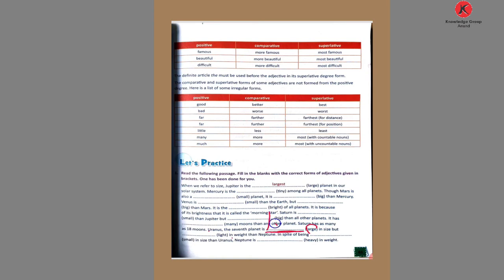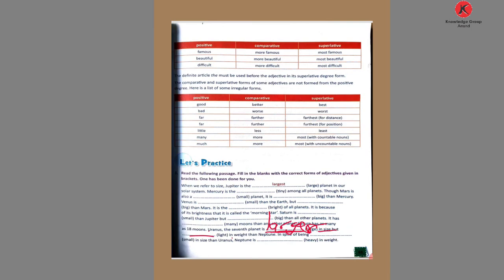So what do we write here? Large. But here it is about the size, and "the" is not given. Though "than" is not given, we write larger because of the size. The planet is larger in size but blank in weight.